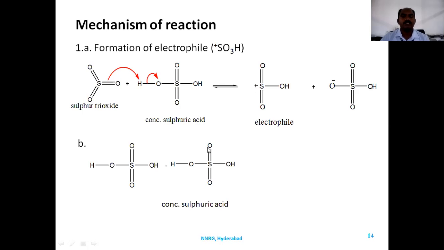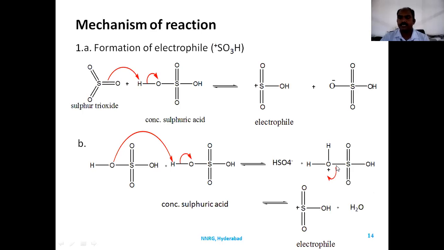When two moles of concentrated sulfuric acid react, the oxygen will try to abstract a proton from another sulfuric acid, so that OH2 plus is formed. OH2 plus is a good leaving group, we know that, but why? Because oxygen carries a positive charge, which is very unstable. When oxygen is positive, it will try to get a pair of electrons from its neighboring bond.